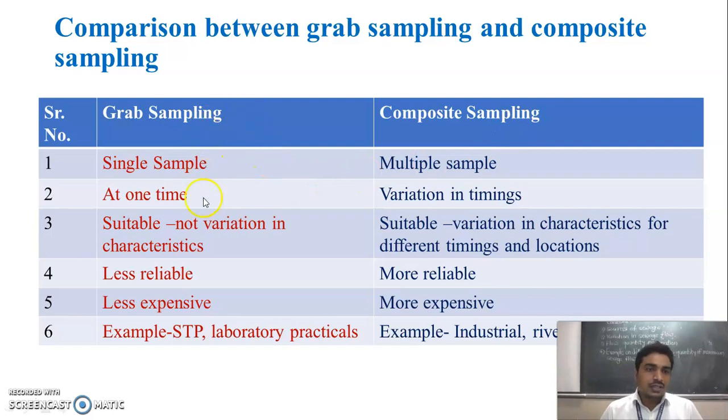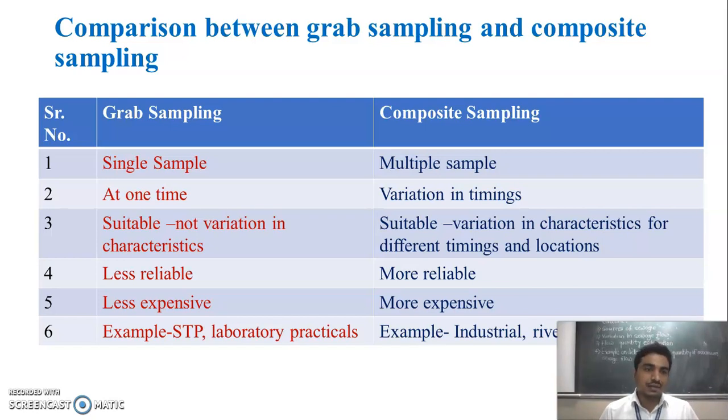Then the grab sampling method is less reliable, because whenever there is a variation in characteristics, this method is not reliable. But the composite sampling method is more reliable, because we are collecting the sample at different locations at different intervals of time, so that the characteristics become uniform. So this method is more reliable.